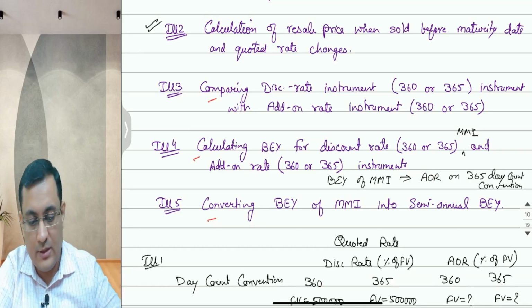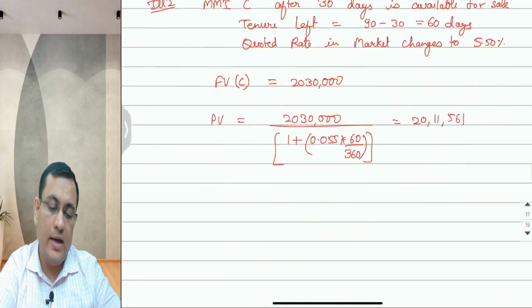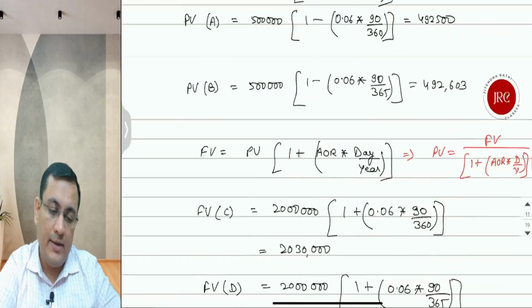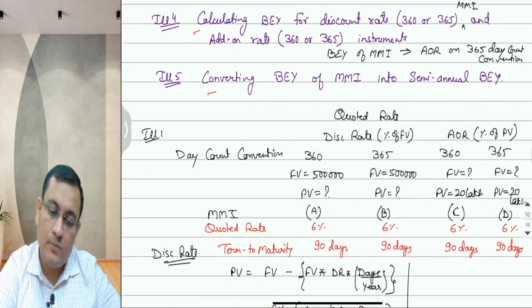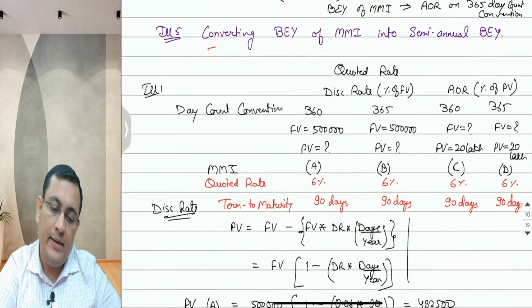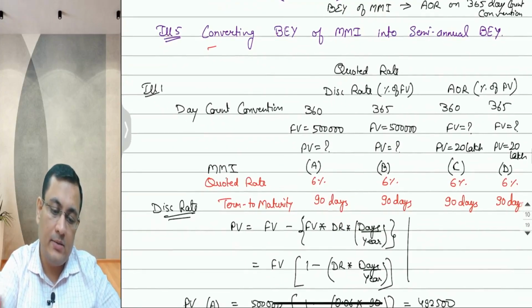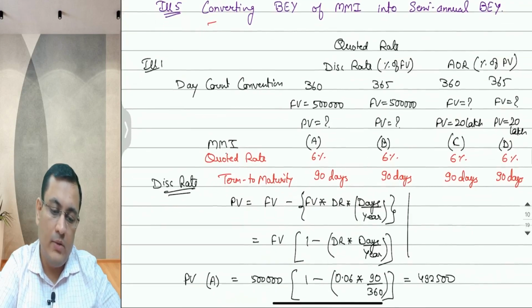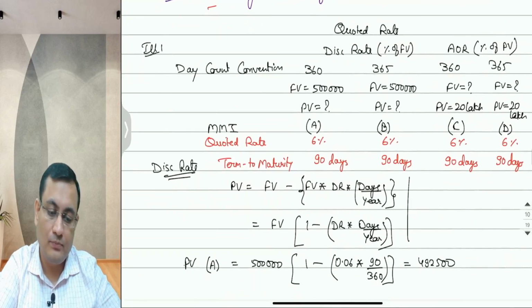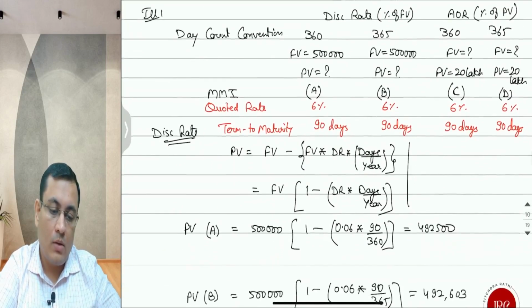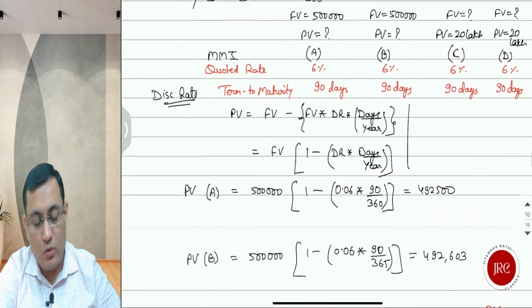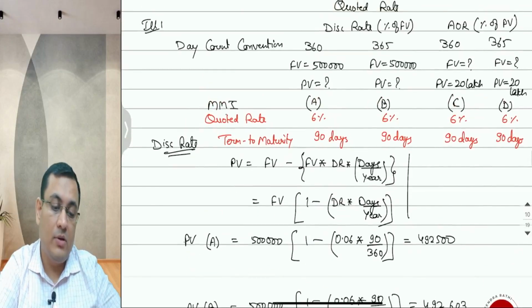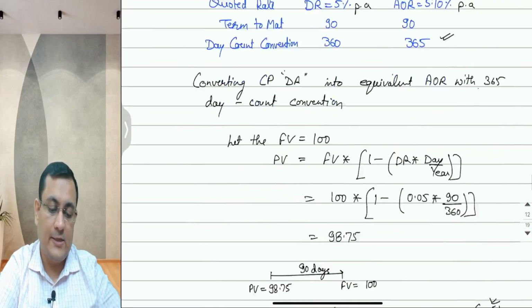So now let's go for four instruments again. Can we use this? No, we cannot use this. 90 days, 90 days, 90 days. I think we can use this data. Yes, we have present value, we have future values, we have quoted rates, we have day count conventions also. So yes, let's use this data.